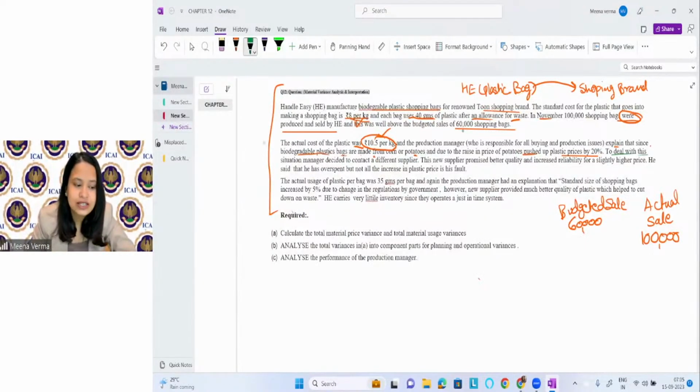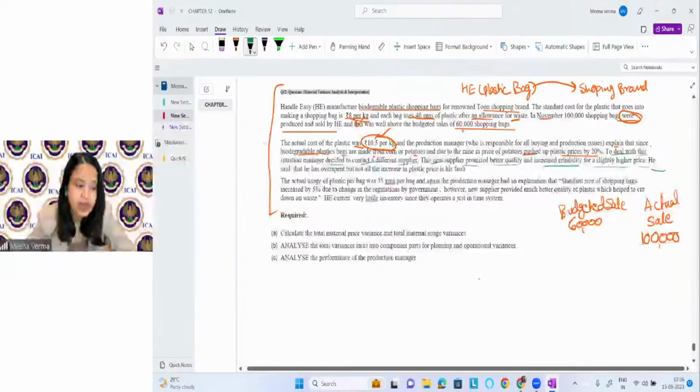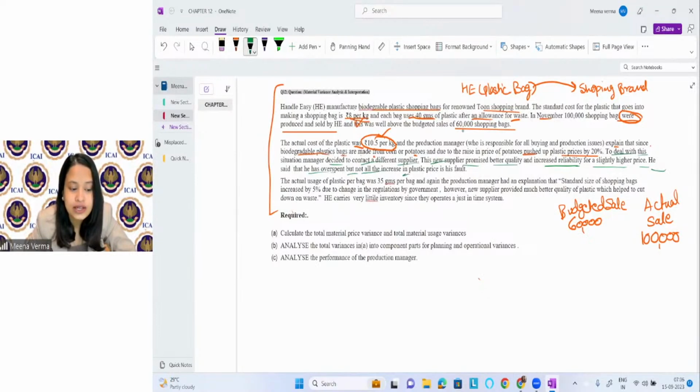To deal with this situation, the manager decided to contract a different supplier. This new supplier promised better quality and increased reliability at a slightly higher price. He said that he overspent, but not all of the increase in plastic price is his fault.